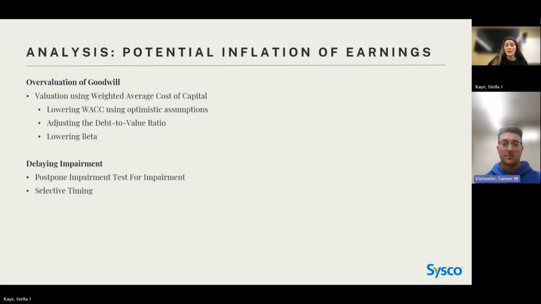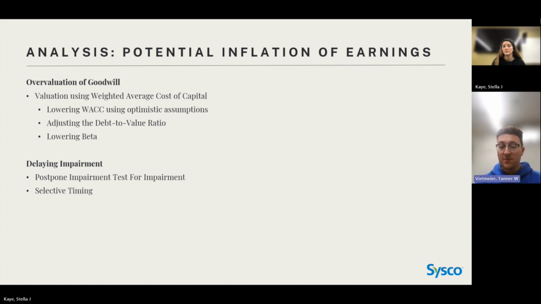So now we're going to talk about the potential inflation of earnings that could happen. One of the things that the company could do is overvalue goodwill. The way they value goodwill is using the weighted average cost of capital method. This looks at the debt to value, equity value, tax rate, beta, risk-free rate that the company has to give it overall valuation. So what they would want to do, for any one of these methods, is keep WACC as low as possible. So that could be using optimistic assumptions.